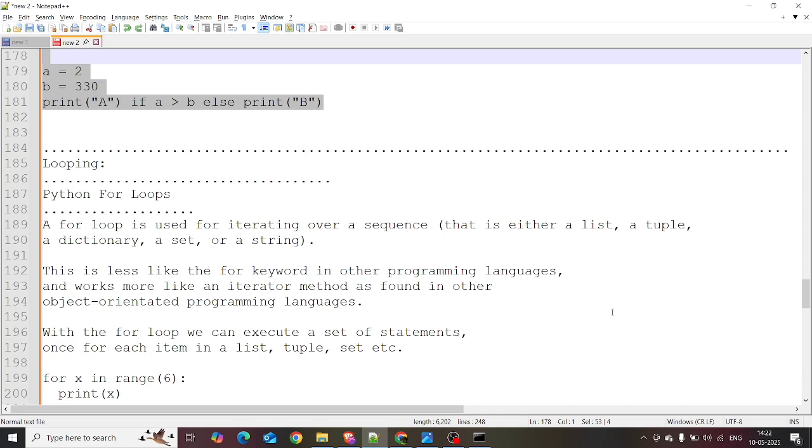In this video we are seeing just two types, and the remaining types we will discuss in later videos, right? The two types are the for loop and the while loop. What does the for loop mean? The for loop is used for iterating over a sequence, that is either a list or a tuple.